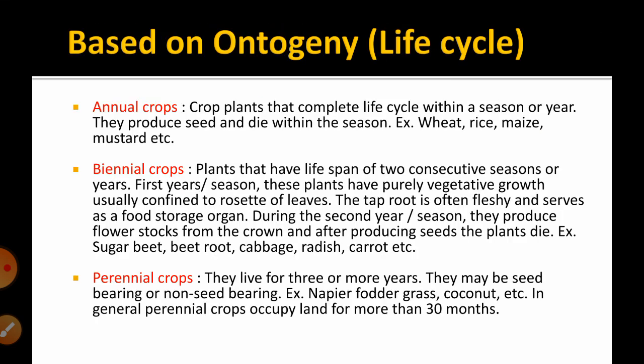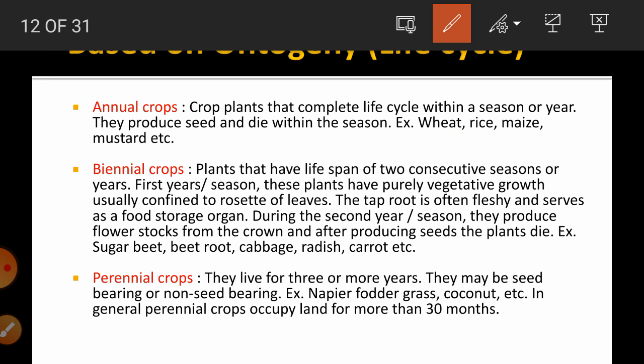Okay. Then next, on the basis of life cycle or ontogeny, crops are divided into three types: annual crops, biennial crops and perennial crops. Annual crop means the crop which completes its life cycle within a season or year. They produce seed and die within the season. The crops which require one season or 1 year to complete their life cycle are called annual crops. Examples are wheat, rice, maize, mustard.